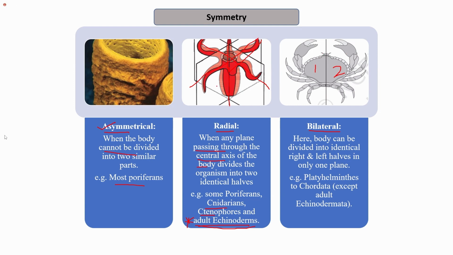And unlike radial symmetry, where any axis that passes through the center of the body divides the organism into two identical halves, in bilateral symmetry we only have one axis that divides the organism into the left and right side. So for example, if I consider this as an axis of symmetry, it does not divide the organism into two equal halves, and therefore it only has one axis of symmetry that divides the organism into two identical right and left halves in only one plane.